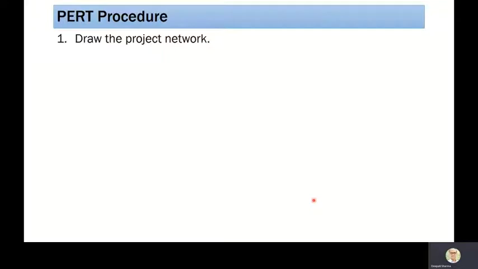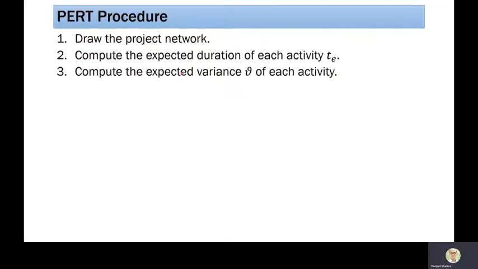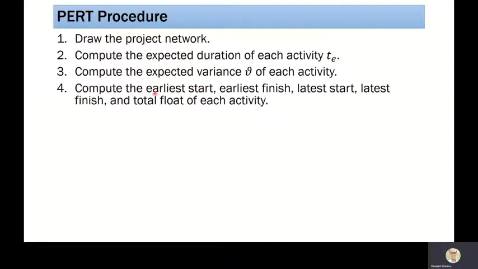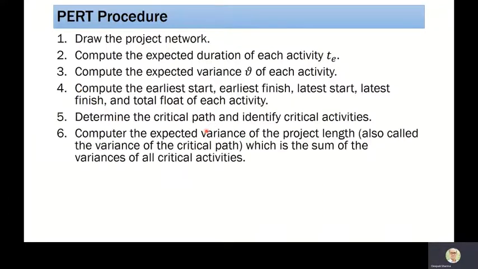Now, if we have to follow the PERT procedure, first of all, we have to draw the project network. How can we draw it? First, we have to compute the expected duration of each activity, TE. Then we calculate the expected variance of each activity. Then we compute the earliest start, finish, latest start and finish, and total float of each activity. Then we determine the critical path and identify critical activities. So at step 4, we follow the forward and backward pass of CPM, and then we will find the critical path.